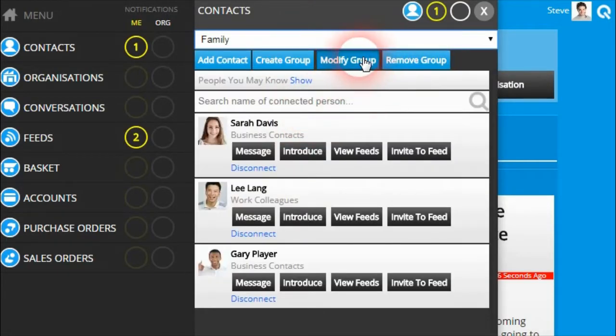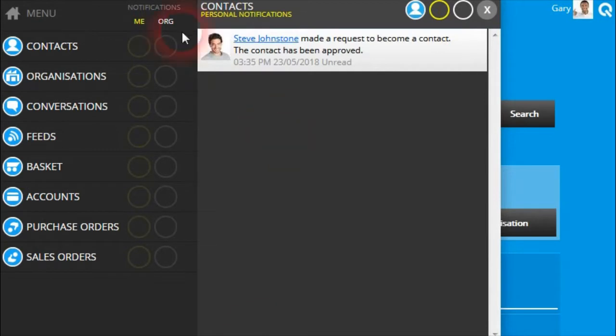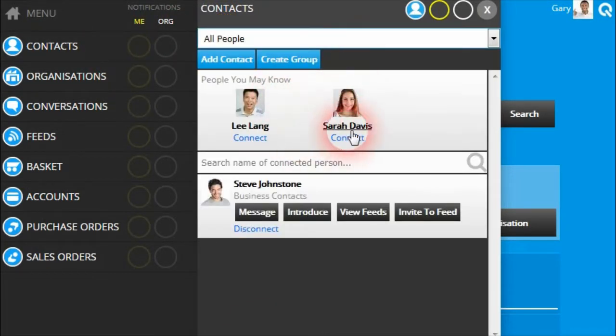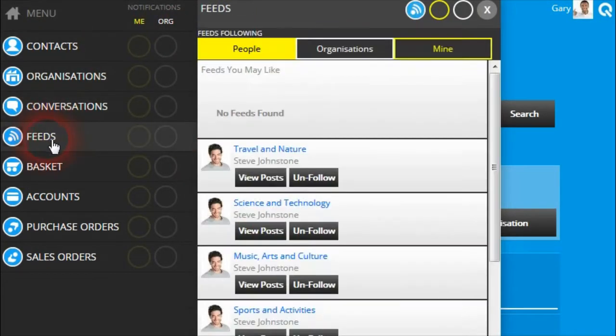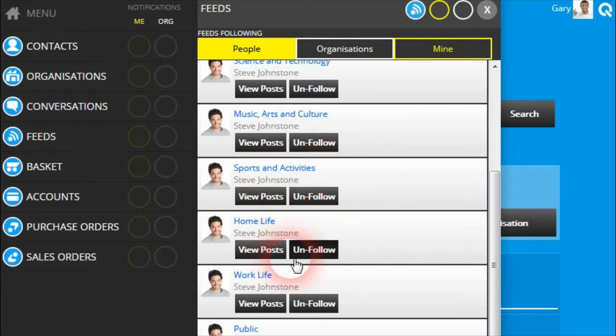And the opposite will happen for Gary. Based on the contact groups that he's assigned you to, you'll be able to see the feeds that the other person has made available based on the group that the other person assigned you to.